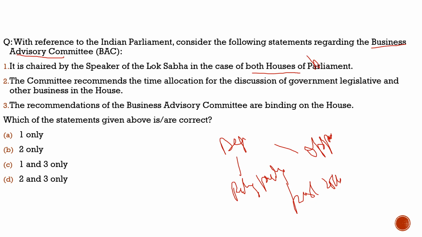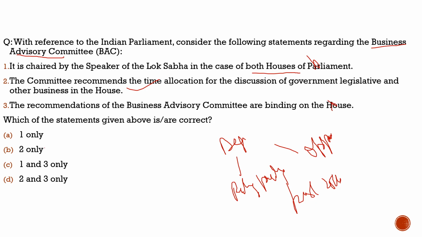Second statement: the committee recommends the time allocation for the discussion of government, legislative and other businesses in the House. 100% correct. It recommends the time allocation for the discussion on the bills, and if there is any other business, it has to take the permission of the leader of the House, which would right now be the Prime Minister. Third statement: the recommendations of the Business Advisory Committee are binding on the House. No, it is not so. So the correct answer would be option 2 only.